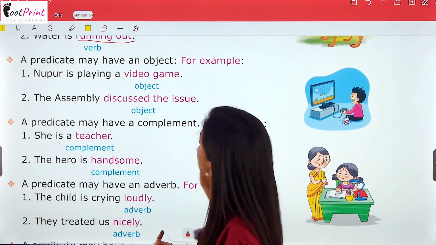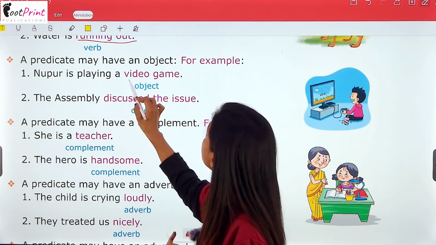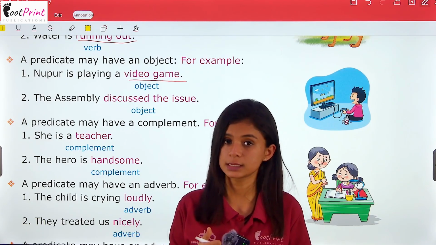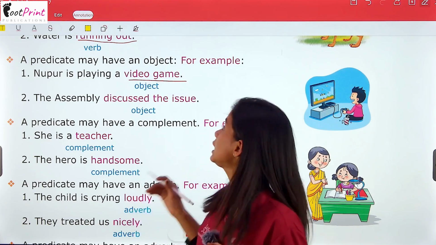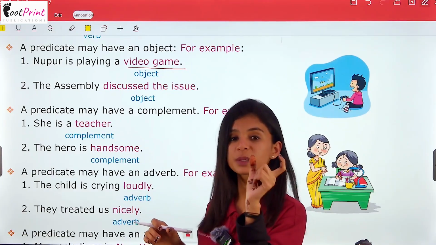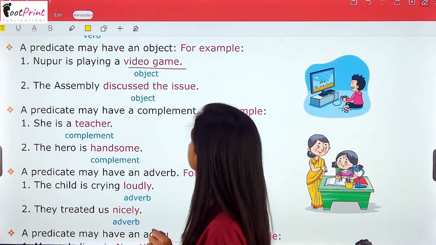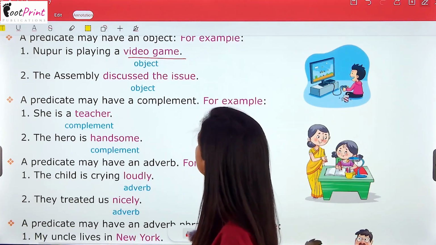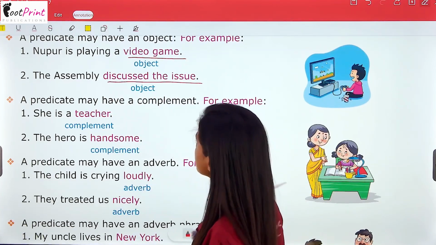For example, Nupur is playing a video game. About this we have also read in the previous class, right? That a predicate may have an object also. Predicate में object भी involve हो सकता है. The assembly discussed the issue. Now here this is the object.